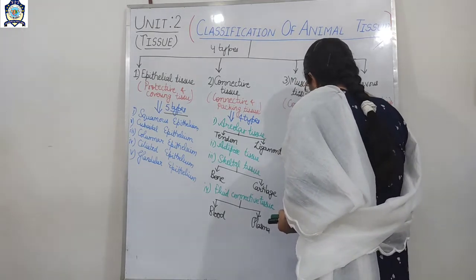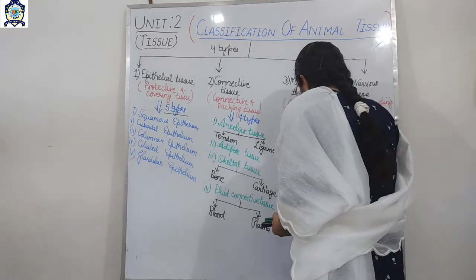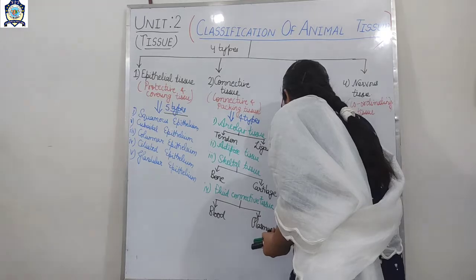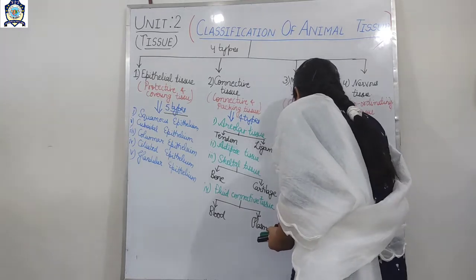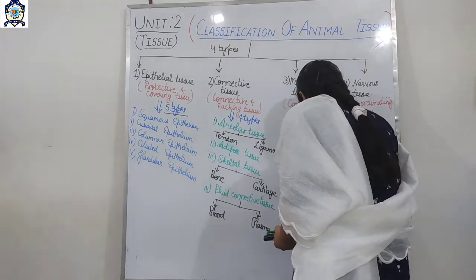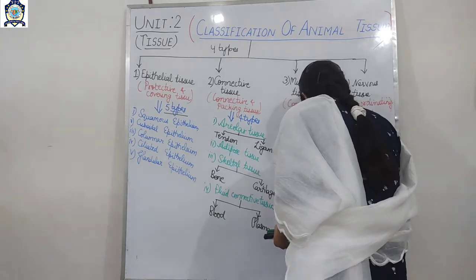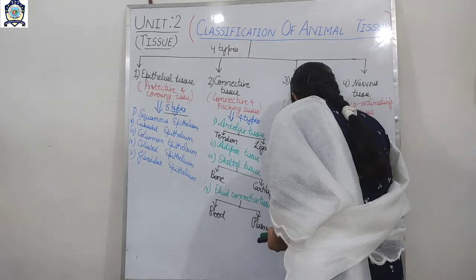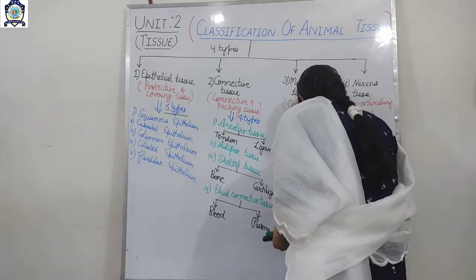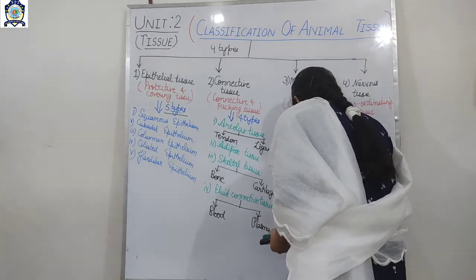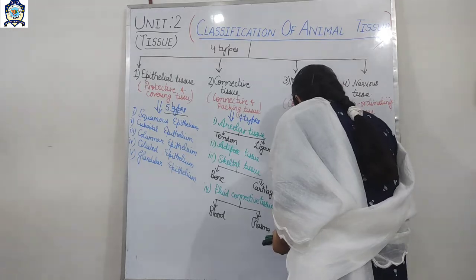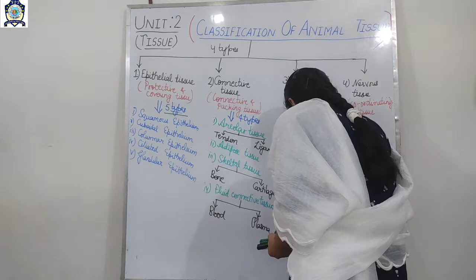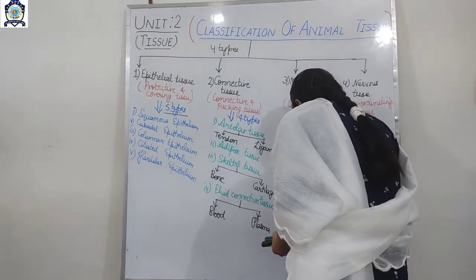It has another name, voluntary or striated muscle. The second one is the involuntary or unstriated muscle, and the third one is the cardiac muscle.